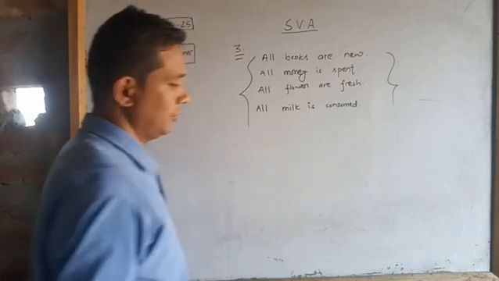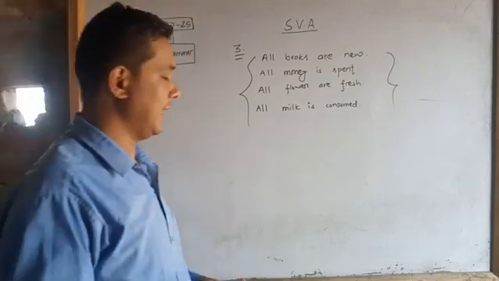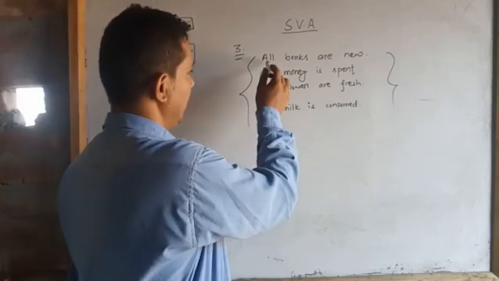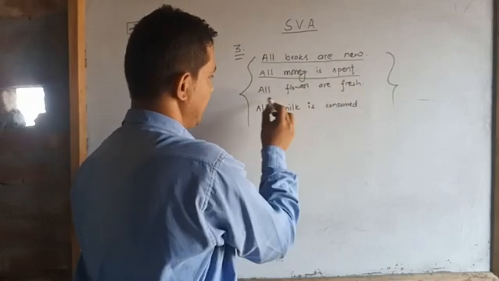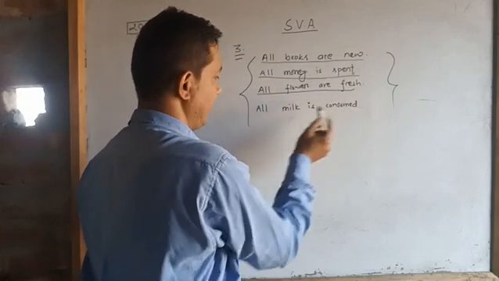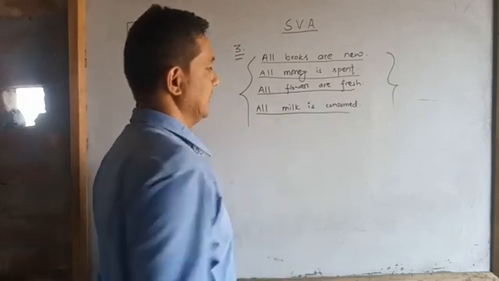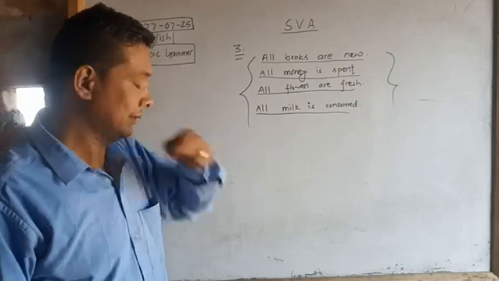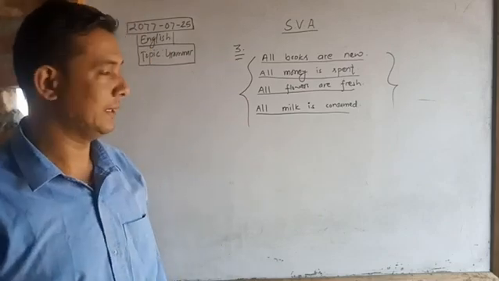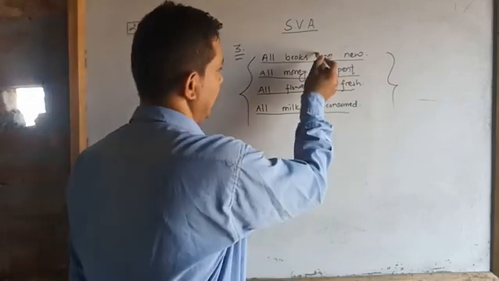You can see here four sentences I have written. All books are new. All money is spent. All flowers are fresh. All milk is consumed. In the first example, are is used.